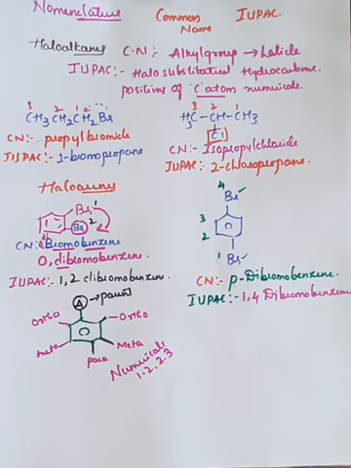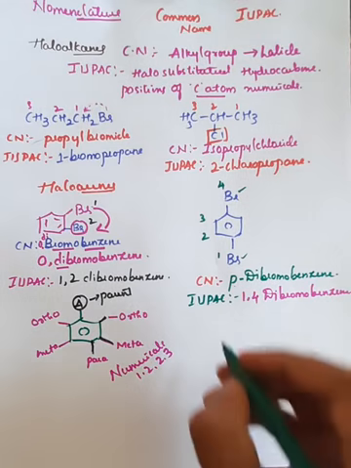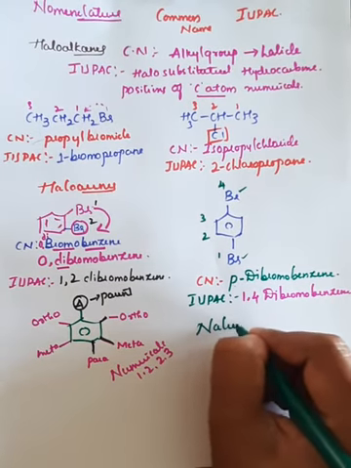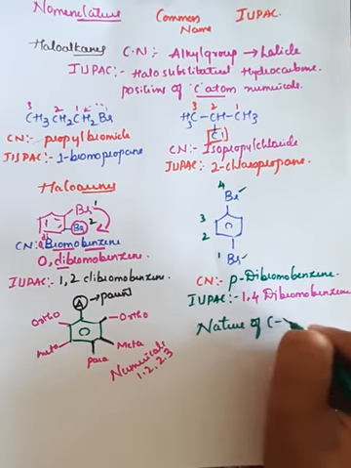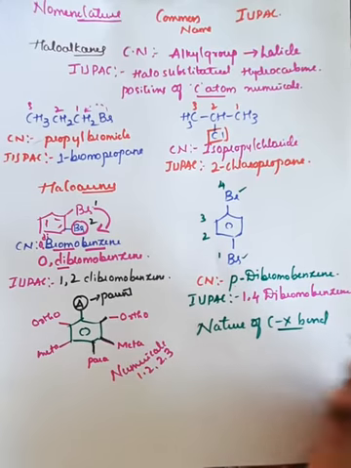They will give one compound and they may ask you to write the IUPAC name of this compound. It may be a haloalkane or haloarene. These are certain rules which you can use during the nomenclature of haloalkanes and haloarenes. And another important thing you must understand is the nature of the CX bond. What is the nature of this CX bond?